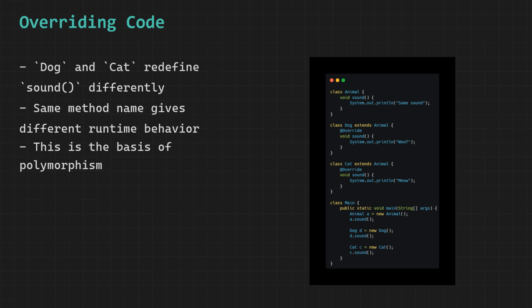What makes this powerful is that all 3 classes share the exact same method name, sound. But depending on which object you are calling it on, the behavior changes completely. Each class defines its own version and Java always runs the correct one based on the actual object. This is the foundation of polymorphism, which we are going to explore in detail very soon.